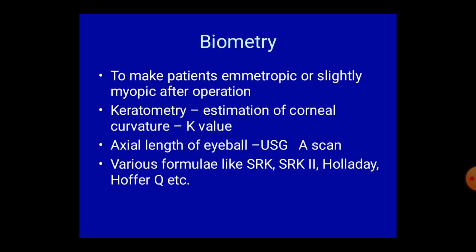What is biometry? To make the patient emmetropic or slightly myopic after surgery, we have to do keratometry, that is estimation of the corneal curvature K value, and axial length of the eyeball by USG scan. We use various formulas like SRK, SRK2, Holladay, Hoffer-Q, etc.